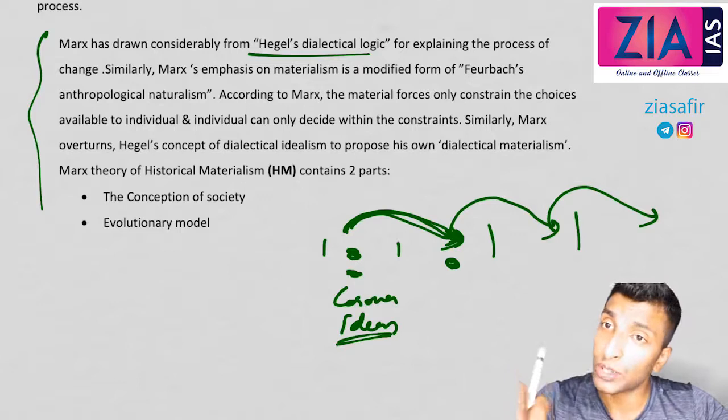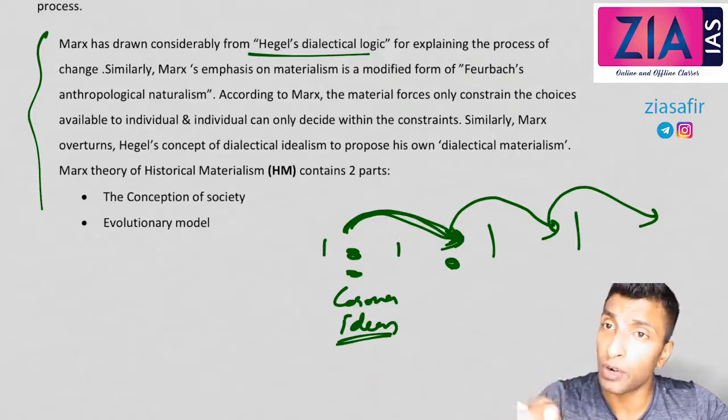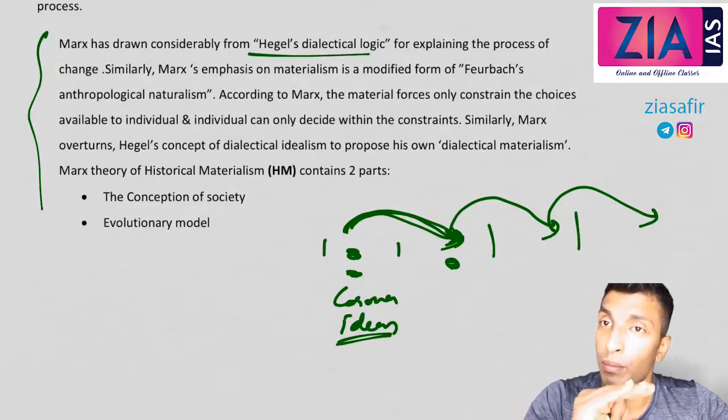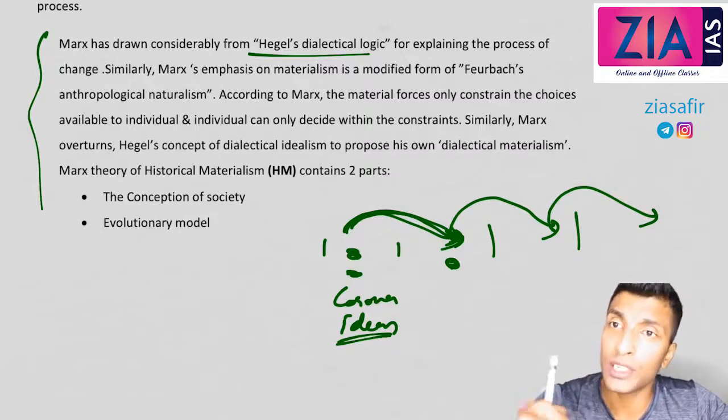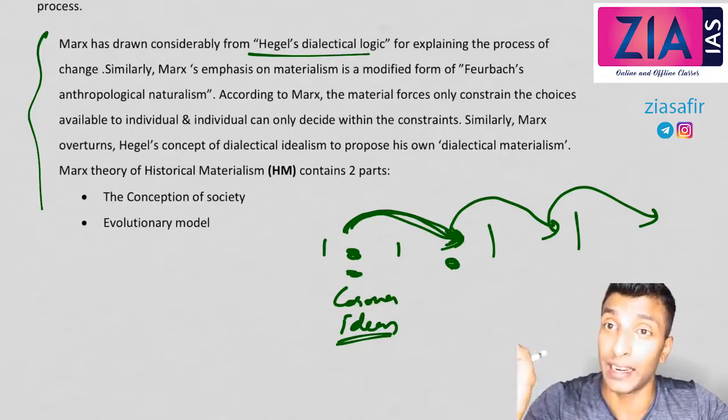So ideas are actually shaped by the economic infrastructure. That's why Marx rejected the idea of idealism. He accepted dialectics, but the change is because of not ideas but material condition. Because of change in material conditions, new ideas will come according to Marx. So he proposed his own concept, that is dialectical materialism.